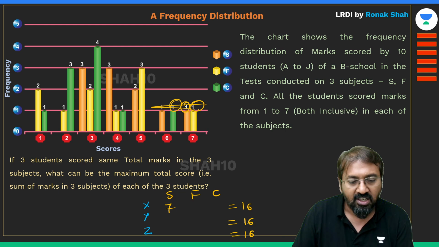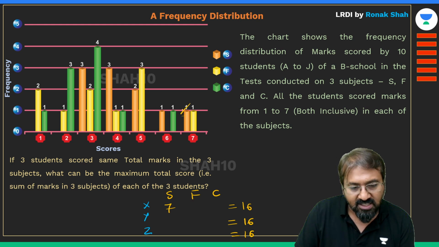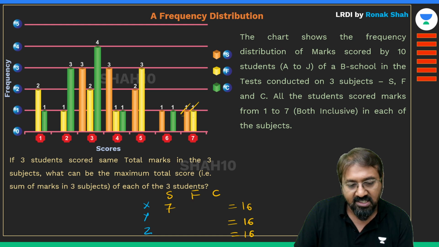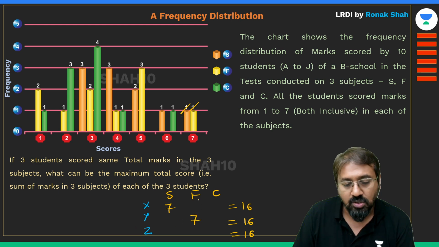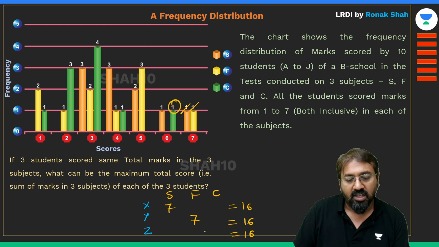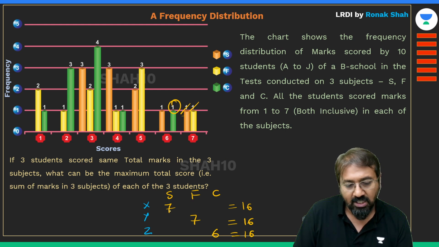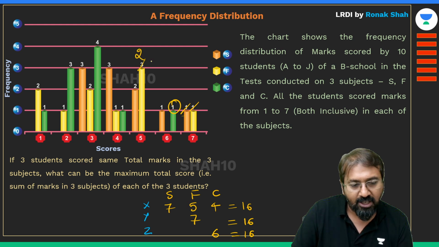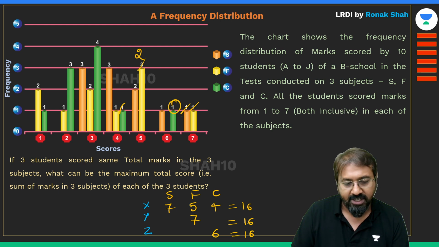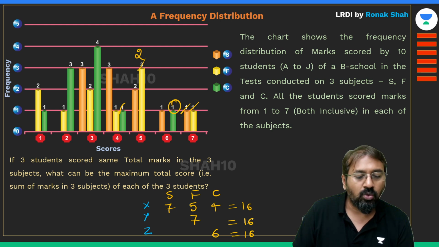So we'll distribute these higher values equally among 3 students. Suppose I have assigned the 7 score to X in subject S, then I'll assign the 7 score in F to student Y. Suppose student Y got 7 in subject F and the 6 score to Z in subject C. So I'm trying to do equal distribution, right? Now how can I have a score of 16? He got 7 in subject S, so 7 plus 5 plus 4 is possible. So let me assign one 5 over here and one 4 over here. So this is 16.